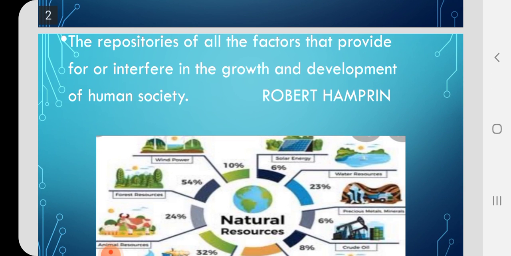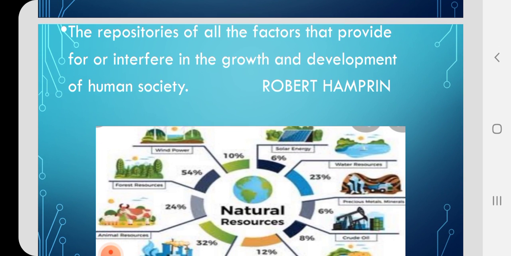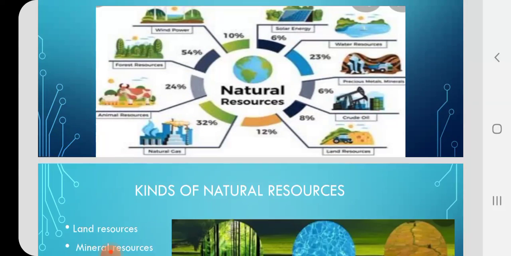Robert Hamprin defines natural resources as the repositories of all the factors that provide for or interfere in the growth and development of human society. So here in this picture, we can see how the natural resources can be divided.